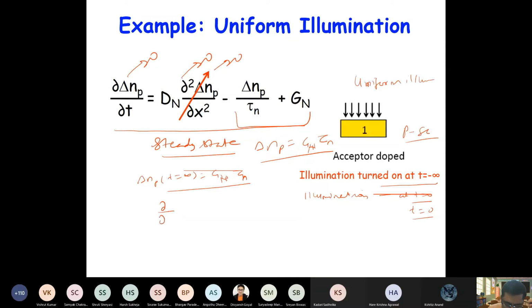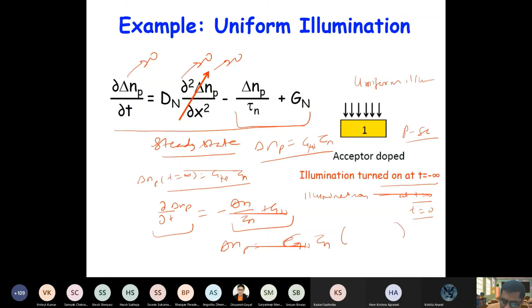So d by dt of delta n p is minus delta n by tau n plus G n, right? So this is basically a linear differential equation. So we will get some log type of term. So your delta n will basically be some kind of exponential term, where the carrier concentration at infinity will be G n tau n.